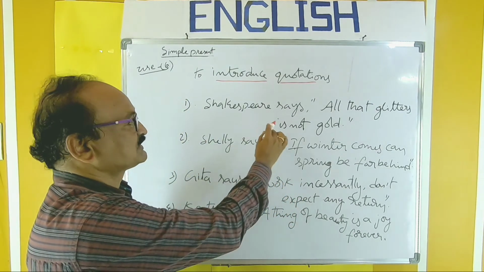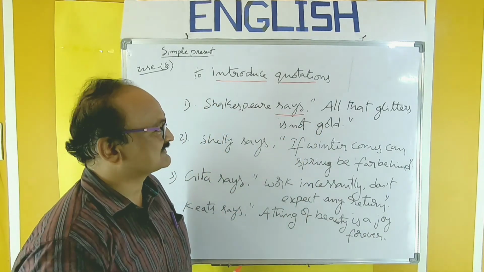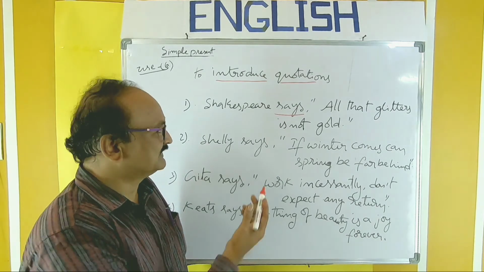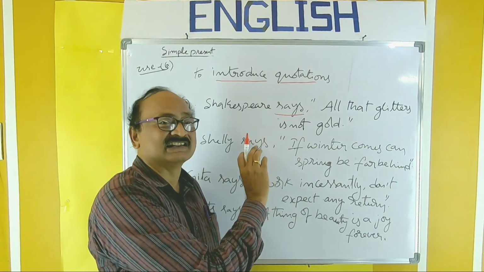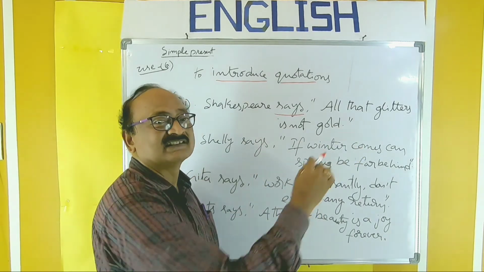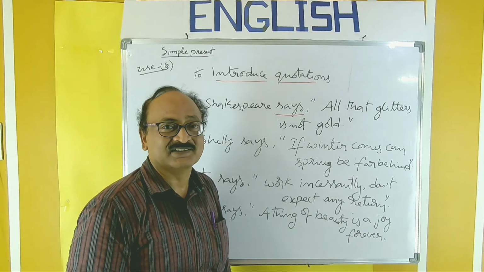So Shakespeare says, here the introductory word says is in simple present. You need not say Shakespeare said. Shakespeare says, it gives liveliness. All that glitters is not gold. So that is the golden words of Shakespeare.